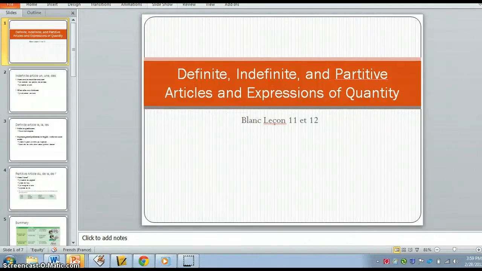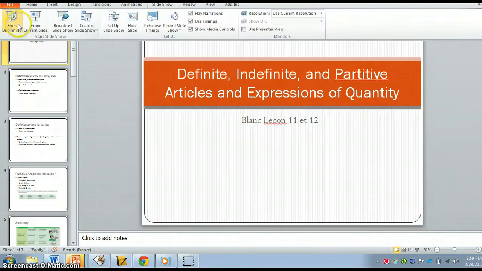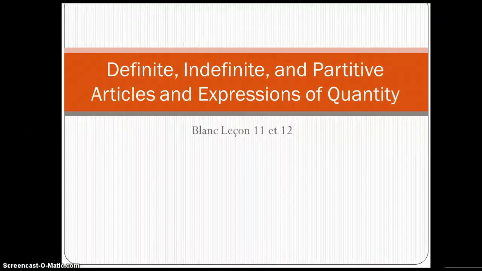This lesson is about the definite, indefinite, and partitive articles. Let's get this started. Also expressions of quantity.